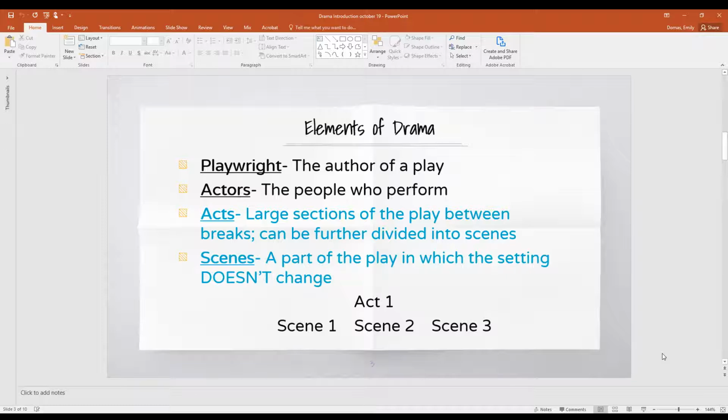First of all, a playwright is the author of the play. So instead of saying the author of the play, we would say a playwright. Actors are the people who perform in the play. And then dramas are broken down into parts. So acts are the large sections of the play between breaks, and can be further divided into scenes. So usually there's an act 1, then an intermission, and then an act 2. Within those acts, you see scenes, a part of the play in which the setting doesn't change. So that's where we'll see something happen for a period of time with the same background.